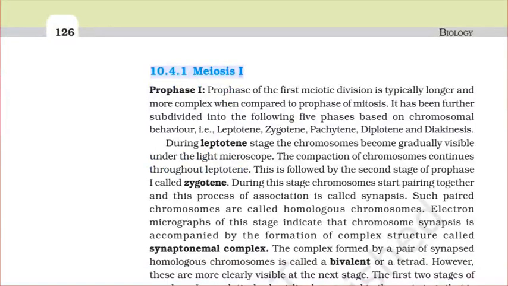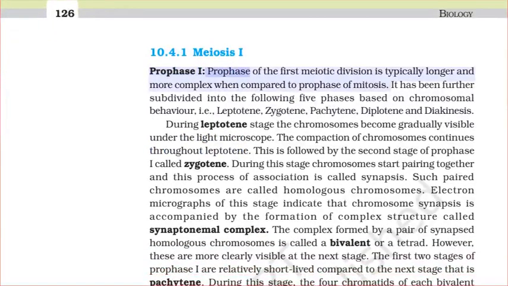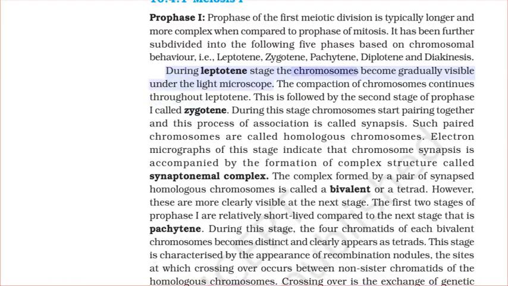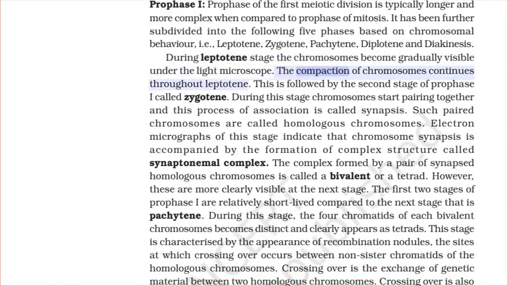10.4.1 Meiosis I. Prophase I. Prophase of the first meiotic division is typically longer and more complex when compared to prophase of mitosis. It has been further subdivided into the following 5 phases based on chromosomal behavior, i.e., leptotene, zygotene, pachytene, diplotene, and diakinesis. During the leptotene stage, the chromosomes become gradually visible under the light microscope. The compaction of chromosomes continues throughout leptotene.